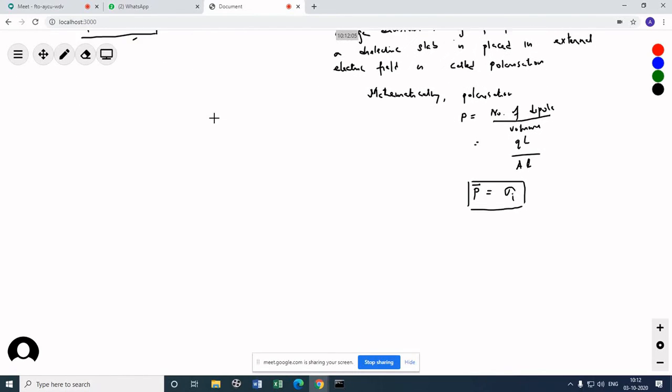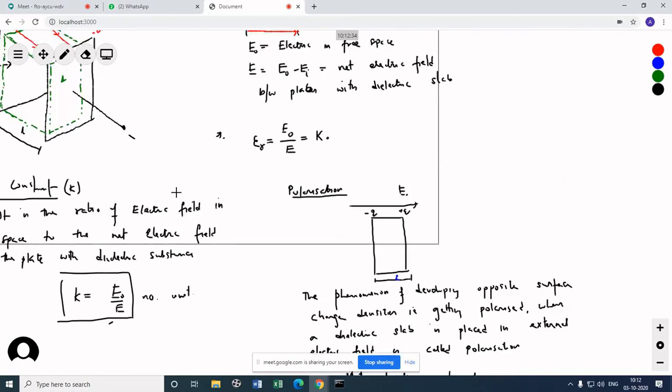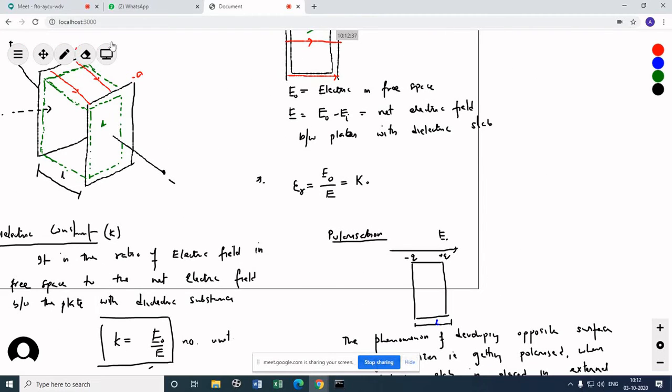Now let's come to another important topic. If you notice, P equals sigma, but P depends on what? P, that is the polarization vector, is proportional to the net electric field. The greater the net electric field, the greater the polarization. The greater the resultant electric field in the slab, the more the polarization, and the more charges will be developed.